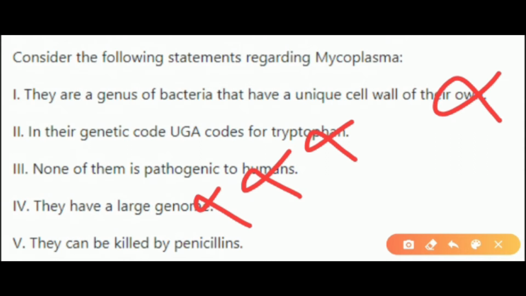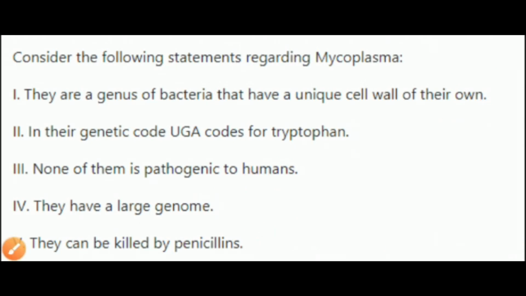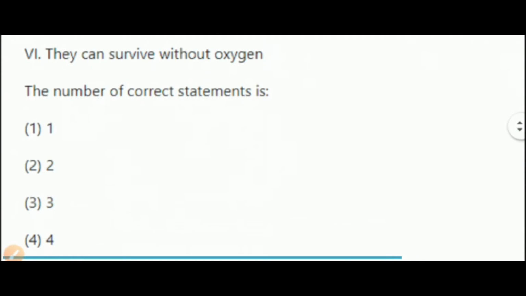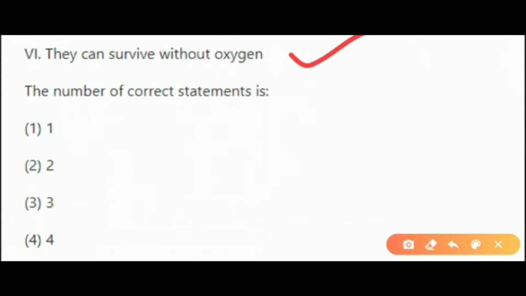Fifth one is, they can be killed by penicillins. So penicillin only affects those organisms in which there is a cell wall, but these organisms lack cell wall. So they cannot be killed by penicillins. They remain unaffected by the presence of penicillins. So this is also wrong. So the last statement is, they can survive without oxygen. Yes, this is correct. So the number of correct statements is only one.